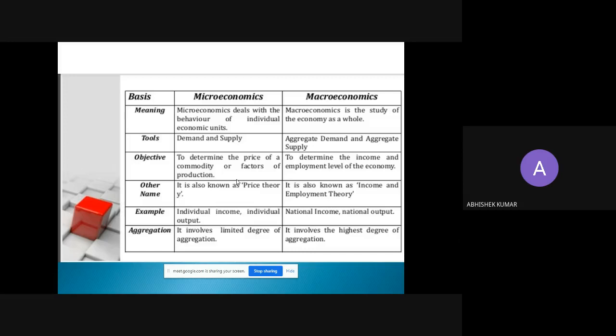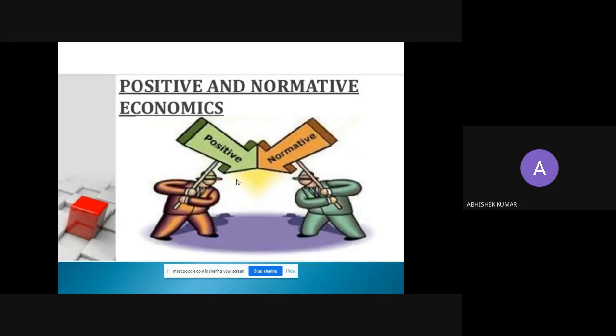To determine the price of a commodity or factors of production in microeconomics, and in macroeconomics to determine the income and employment level of the economy. Another name: in microeconomics, it is also known as price theory, and in macroeconomics, income and employment theory. For example, in microeconomics, individual income, individual output, and in macroeconomics, national income, national output. So these are different bases on which we can differentiate between micro and macroeconomics.